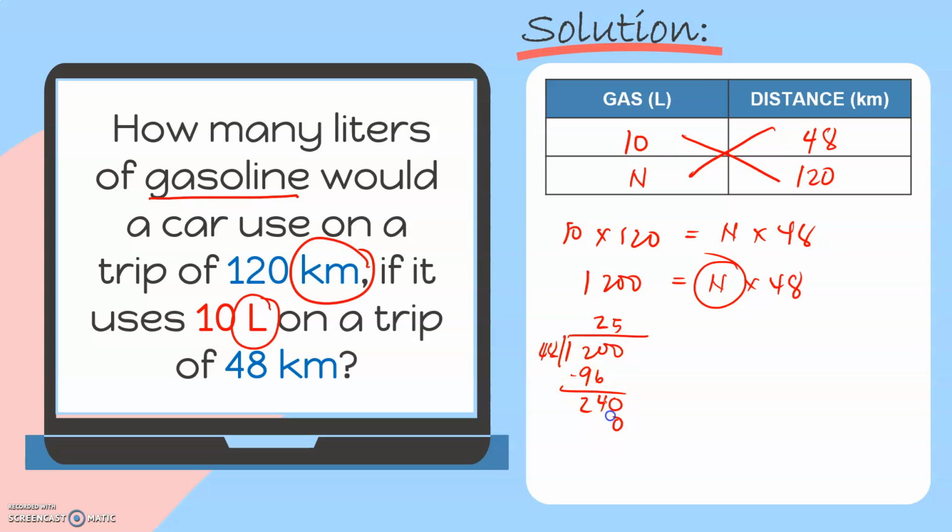Okay, let's try 5. 5 times 8 is 40. 5 times 4 is 20. Plus 4, that's 24. That means the value of n is 25. So, you will be needing 25 liters of gasoline to cover a distance of 120 kilometers.